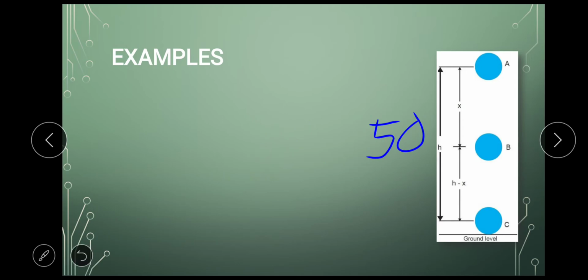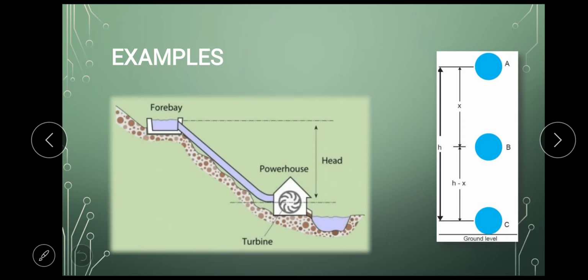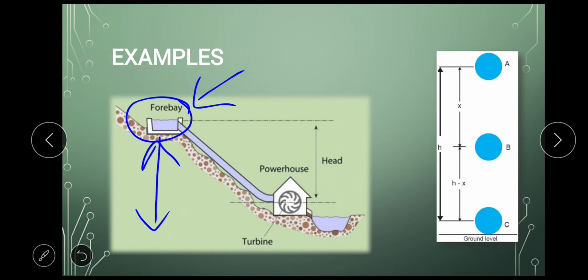Let's take the next example of a powerhouse. This is the forebay. The forebay is basically where water is collected. Here we have purposely kept the water at a height so that the water will have potential energy because of the height. Now once I open this lid, or I open the outlet, water will start falling down.